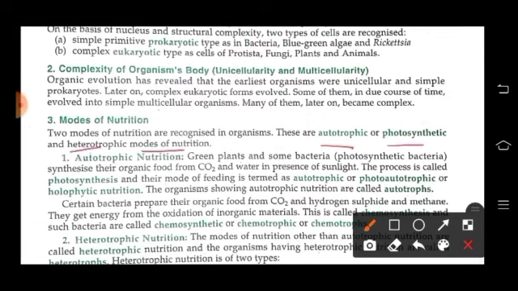Autotrophic means green plants and some bacteria synthesize their organic food from carbon dioxide and water in presence of sunlight. This process is called photosynthesis, and their mode of feeding is termed autotrophic or photoautotrophic or holophytic nutrition. And the organisms which show autotrophic nutrition are called autotrophs.